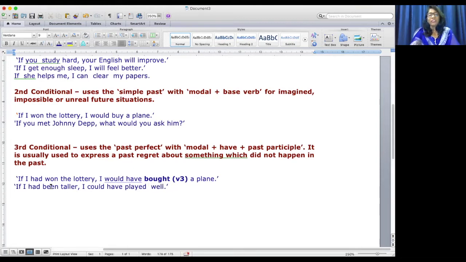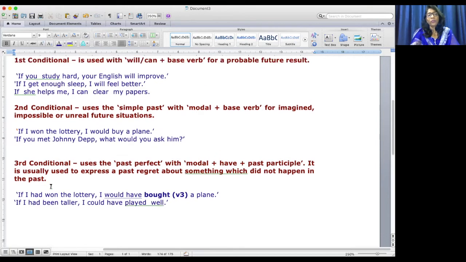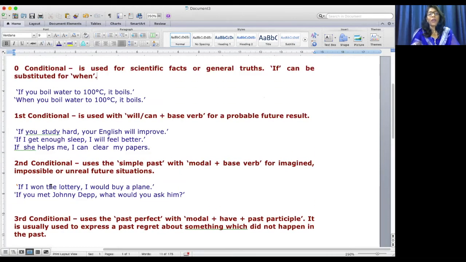Right? These are three conditional clauses where you need to use if. I hope you're clear with this. It's very, very simple, but please, I would say never ever use will in the conditional clauses, because a conditional clause is nothing but when you are putting a condition, there's a result, right?